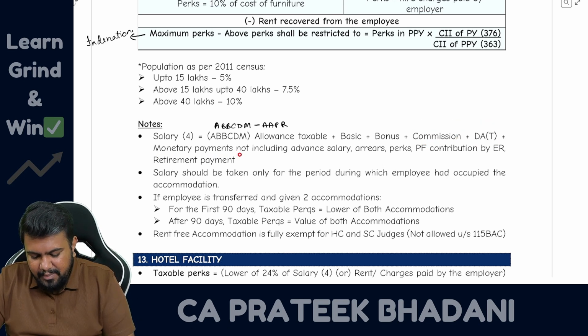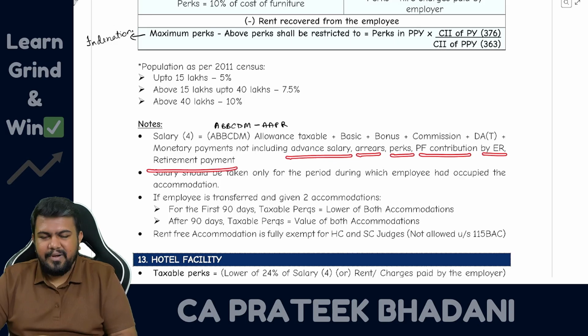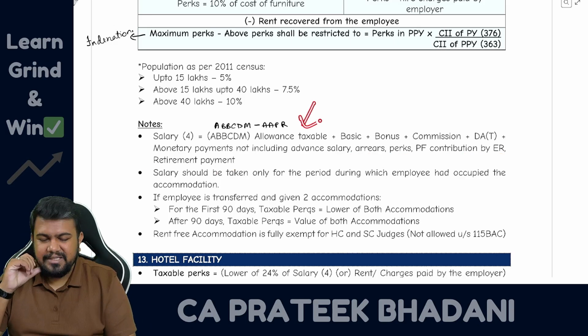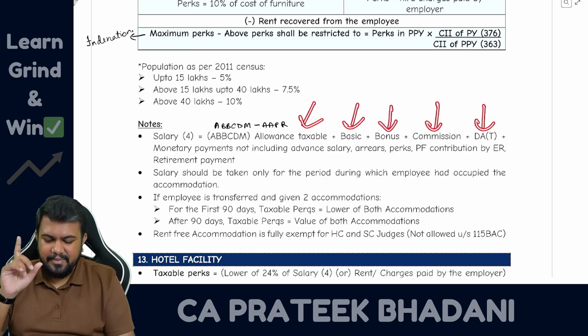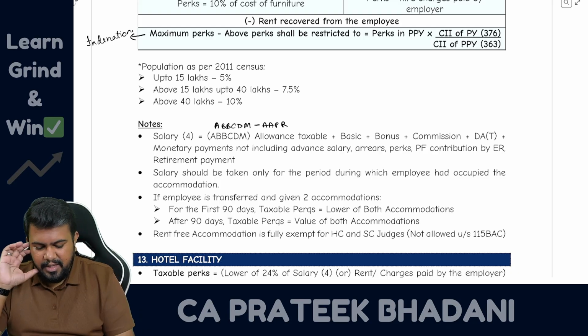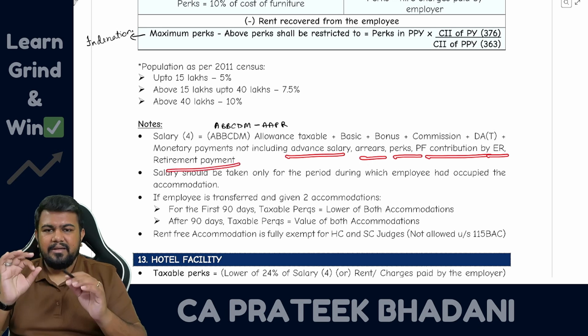Then all the monetary payments, but do not include advance salary, arrears of salary, perquisites, PF contribution by the employer, and retirement payments. So you should take all the taxable allowances, basic salary, bonus, commission, DA in terms, and all other monetary payments. But don't include advance salary, arrears of salary, perquisites, PF contribution by the employer, and retirement payments.